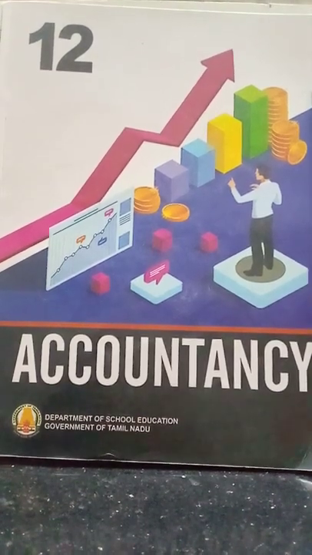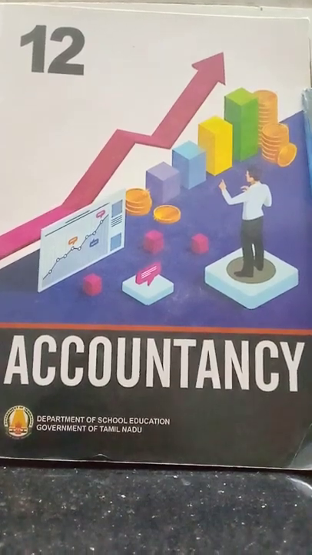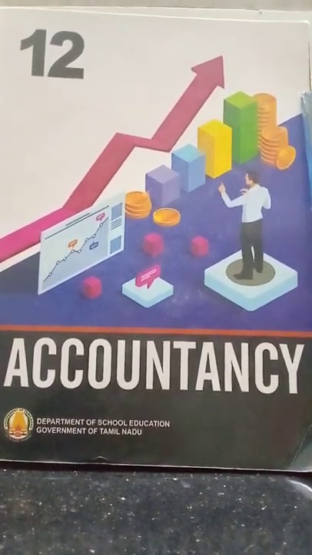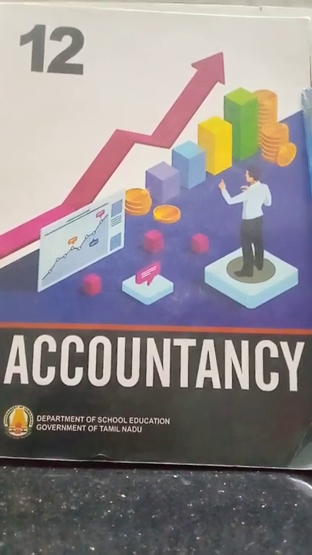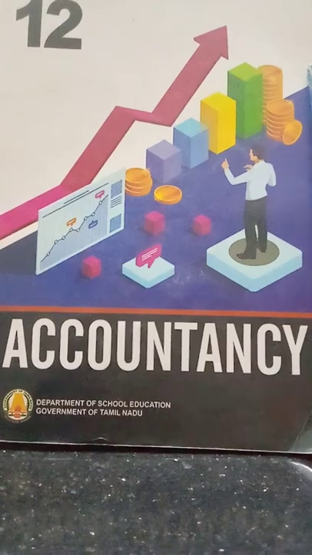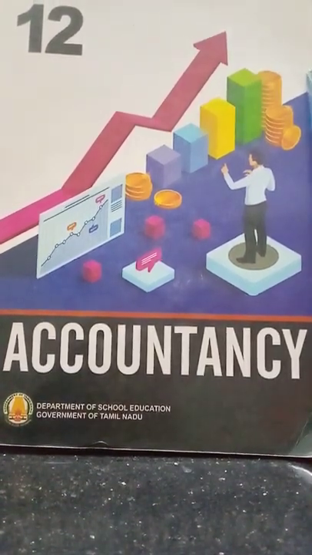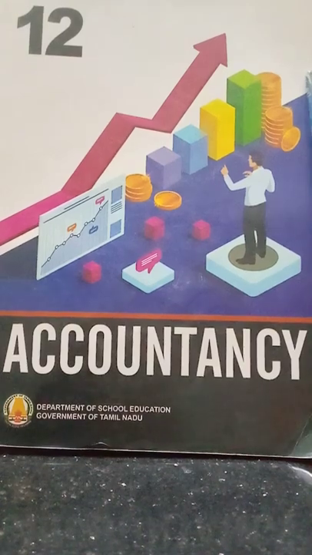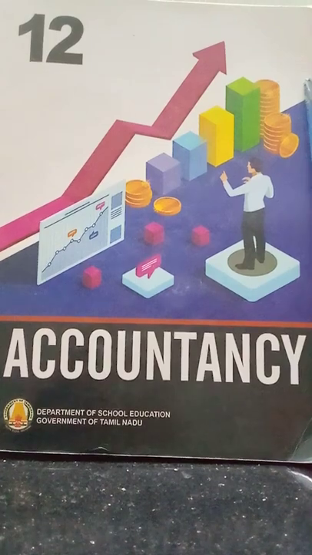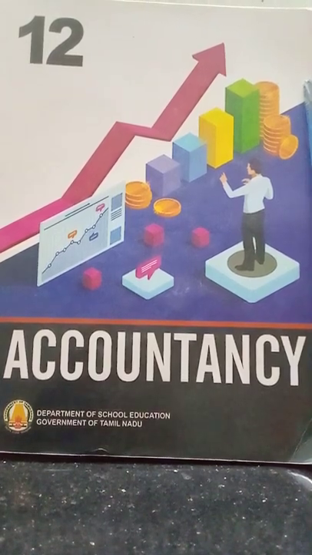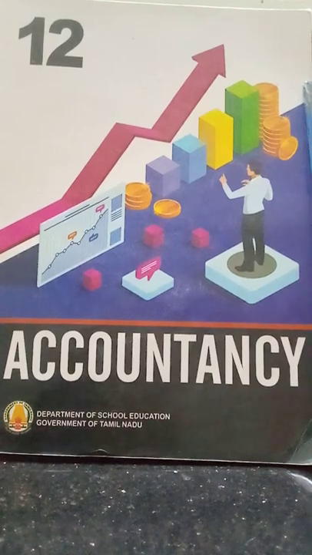do you know anything about dual aspect concept? From the name itself, dual aspect means two aspects. We have two aspects for each and every business transaction. So when we record in the books of accounts, we have to enter the debit and credit aspects of a transaction. From this one only we derive the golden rules of accounting. I think you all know the golden rules of accounting very well because we have learned them very thoroughly.